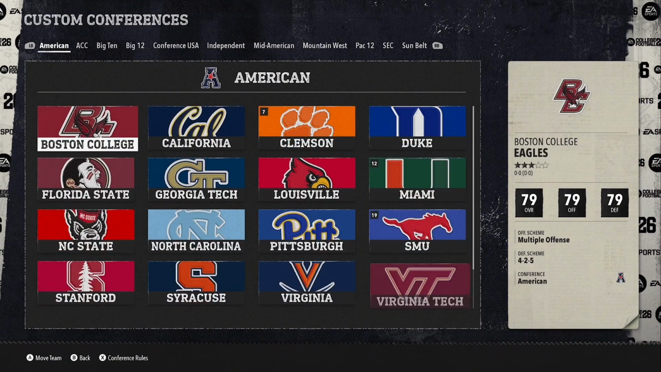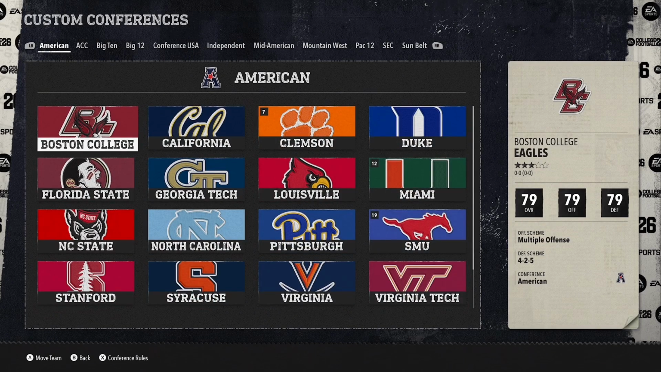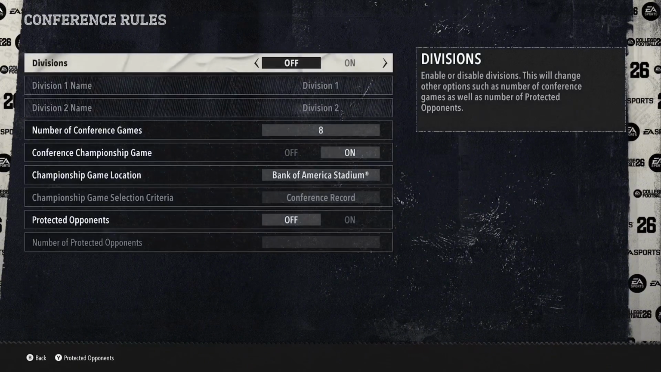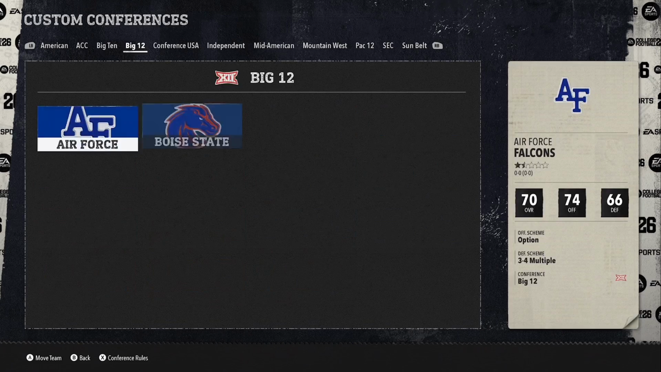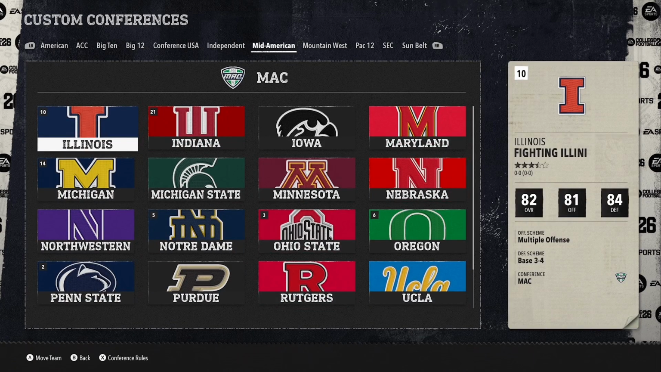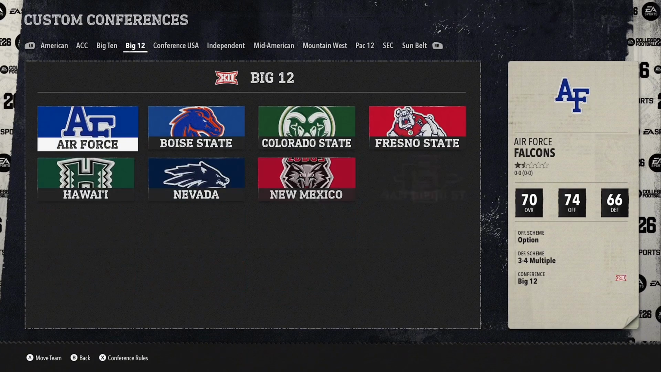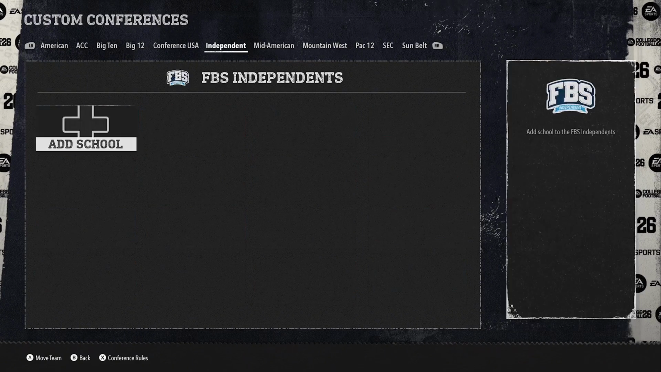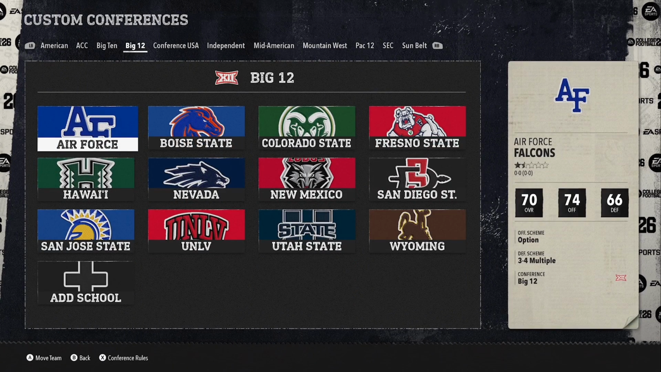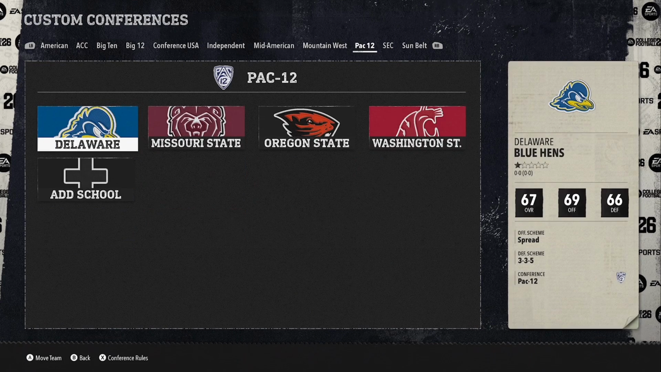But anyway, the conferences I've swapped, I do not know if this is accurate or not, but I've swapped the ACC with the American, the Big 10 with the MAC, the Big 12 with the Mountain West, the Sun Belt with the SEC, and finally, the Pac-12 with Conference USA. That is on me. And the Independents, of course, don't exist.